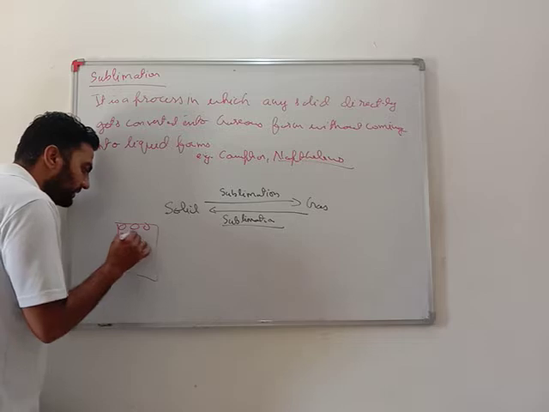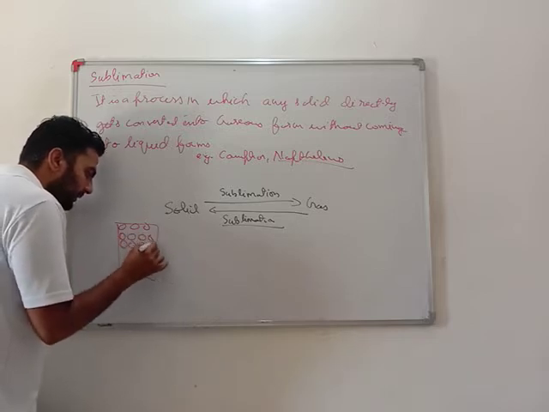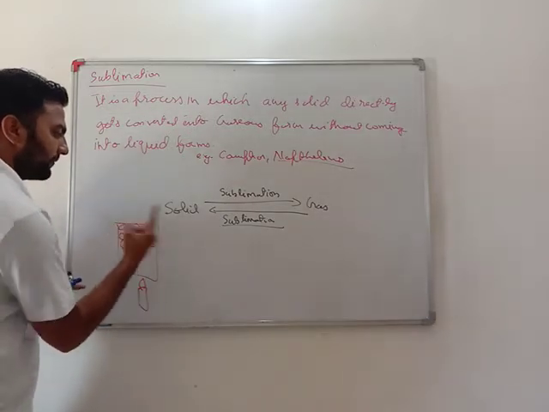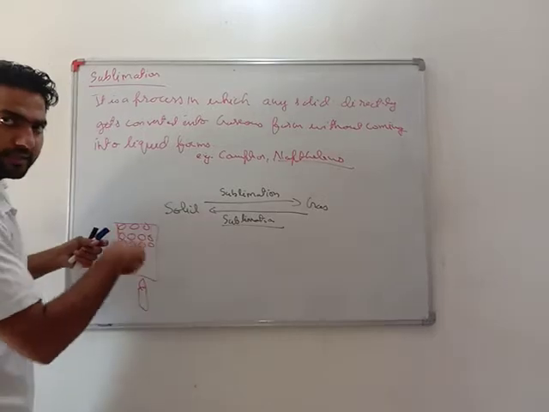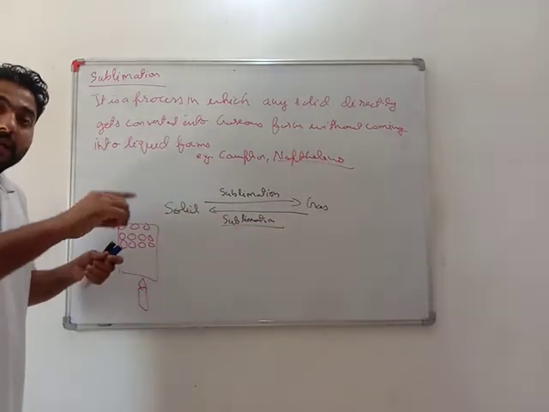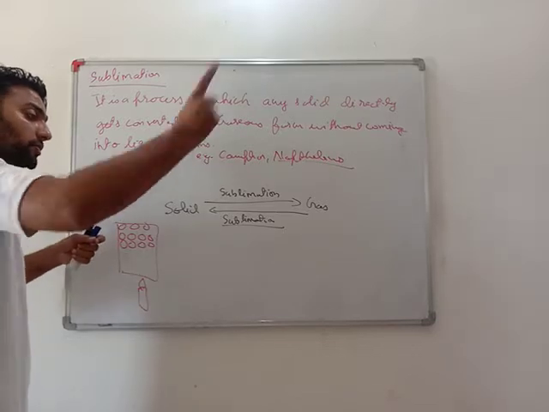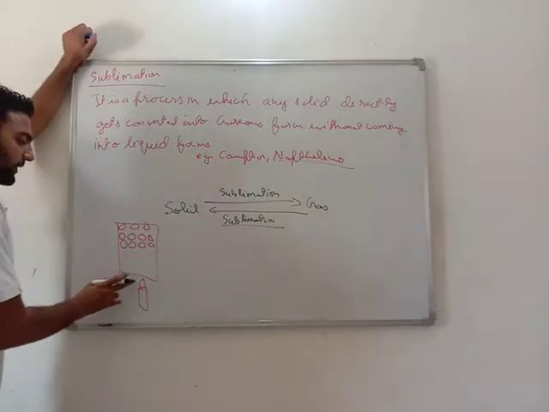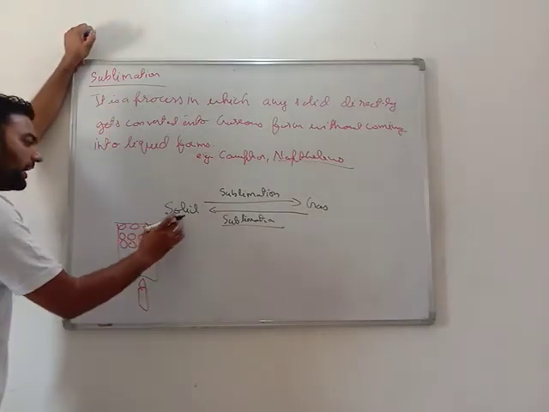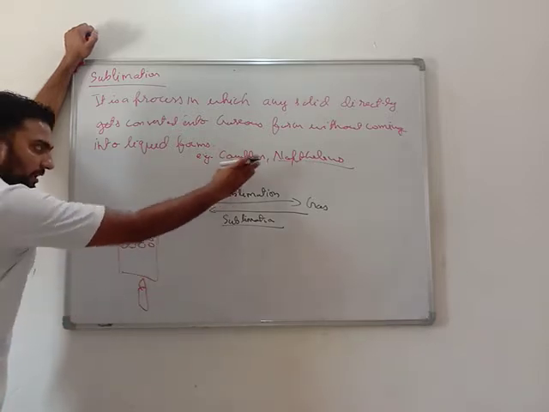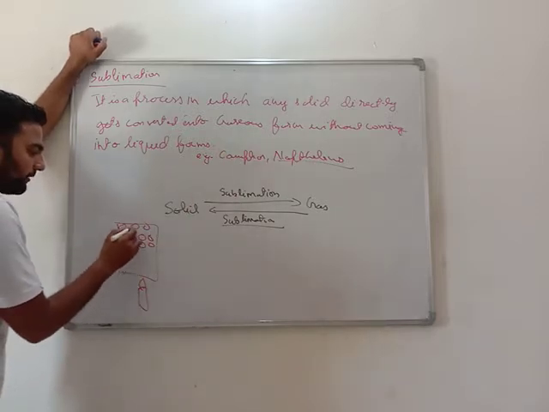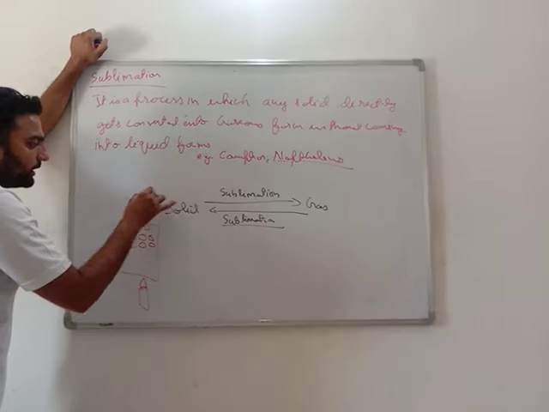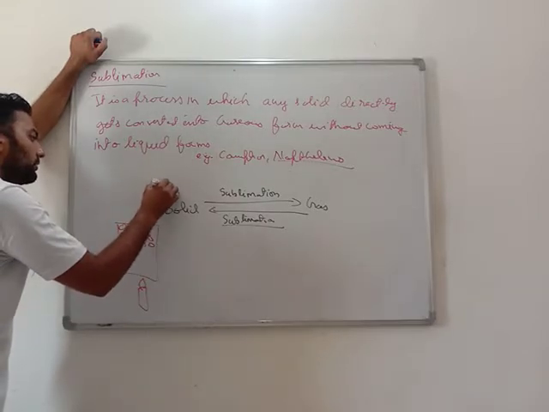Why? See, if this is any solid, when we heat it, its particle movement increases, and as they leave their place, they get converted into liquid. And if I heat more, this movement will be so large that they will escape and convert into gas. But if I heat a sublime material, the material which does sublimation like naphthalene balls, then when I heat, all of a sudden the movement will be so large that without getting converted into liquid, it directly gets converted into gas.